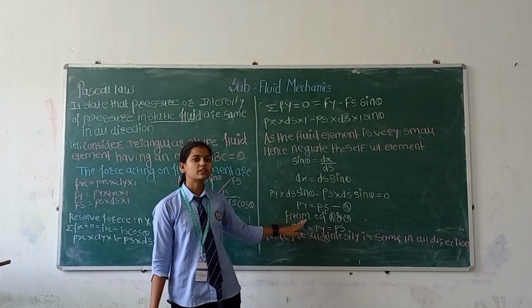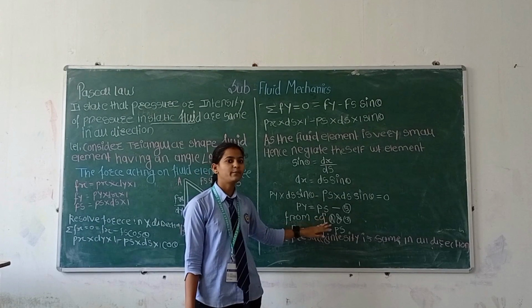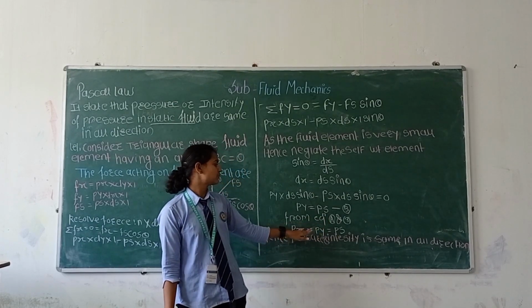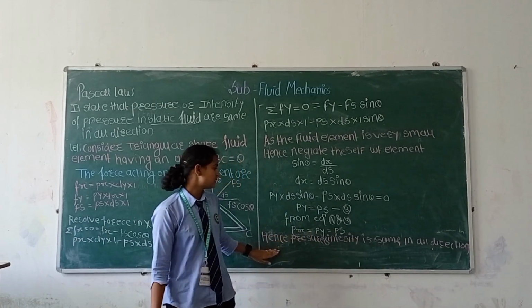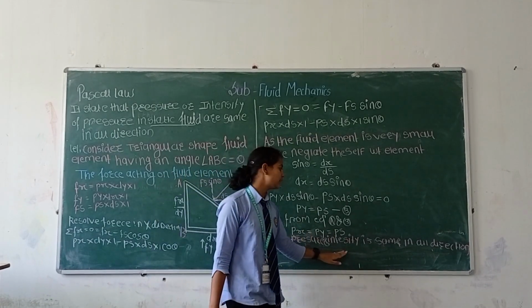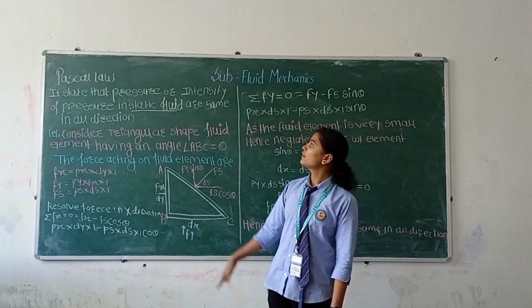Then from equation a and b, Px is equal to Py is equal to Ps. Hence, pressure intensity is the same in all directions. We will complete our